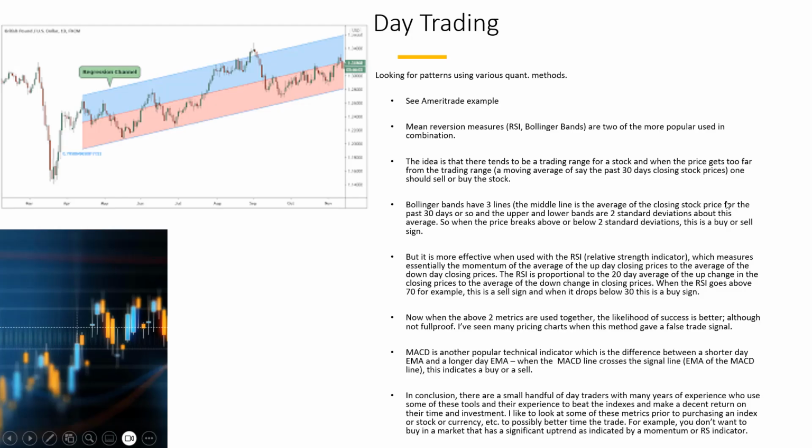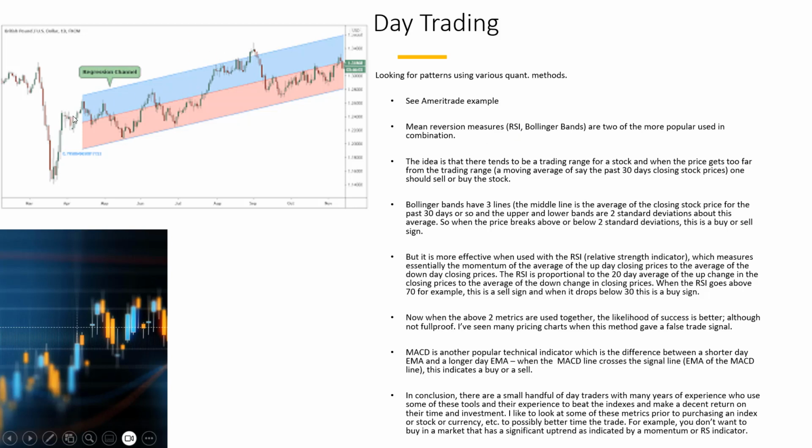The last thing I'm going to discuss is day trading. Okay, so two of the more popular quantitative methods for identifying mean reversion trades include RSI and Bollinger Bands, and I'm going to discuss these here briefly. RSI refers to relative strength index. Okay, so this is an example of a mean reversion trade.